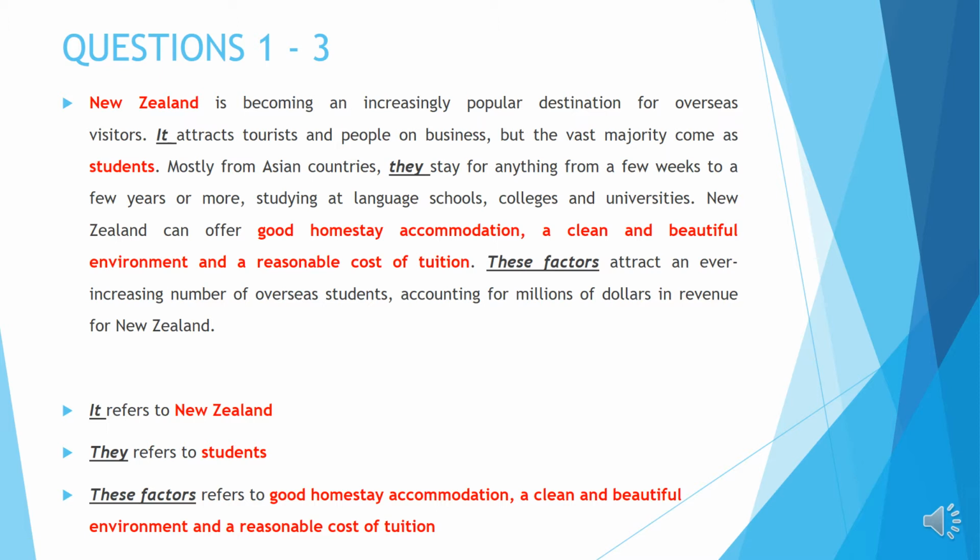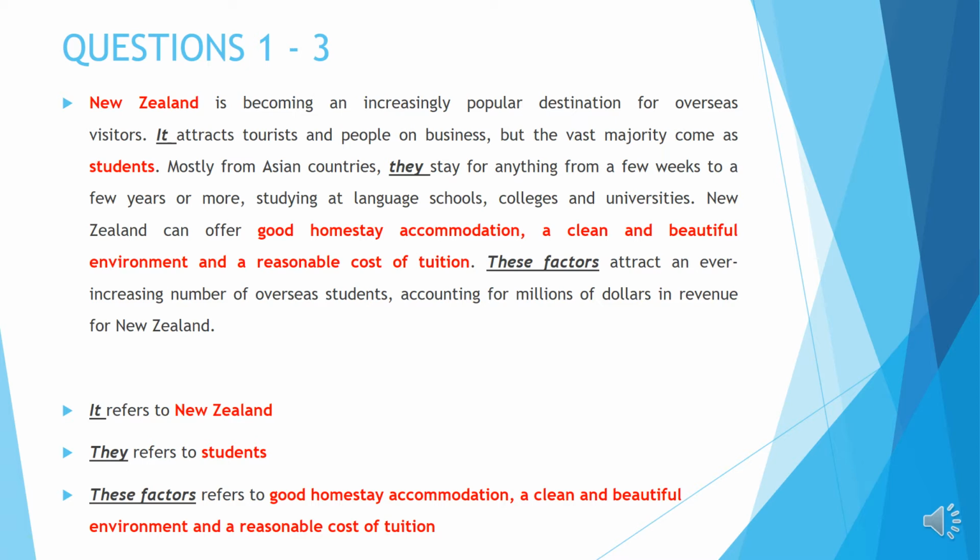Okay, so the first question is it. In line number 2, if you can look at it attracts blah blah blah. So it refers to New Zealand. Okay, so you have to look at the sentence. It attracts tourists and people on business. So what attracts tourists and people on business? So it's New Zealand attracts tourists and people on business. So the answer is New Zealand.